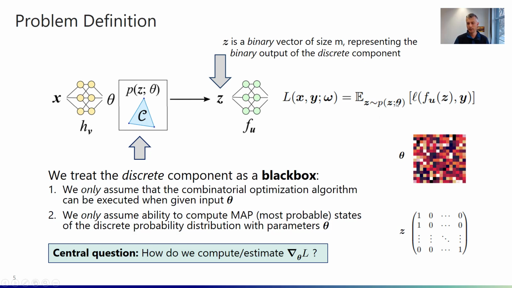And then in the end, we are applying a loss function that's typically defined as an expectation over the samples from our distribution P, applied to a pointwise loss function to every u, z, and y. And the important take-home message here is that we treat the discrete component as a black box again. So we only assume that the combinatorial optimization algorithm can be executed when given input theta, and we only assume the ability to compute MAP states of the discrete probability distribution with parameters theta. So the central question is now, how do we compute the gradients of theta with respect to L?